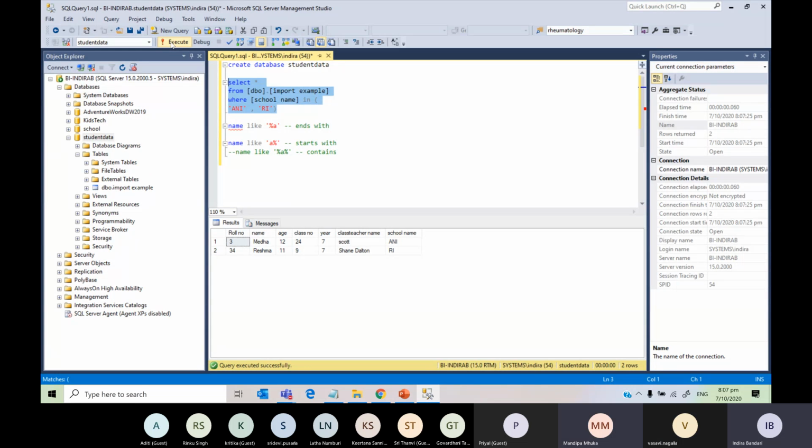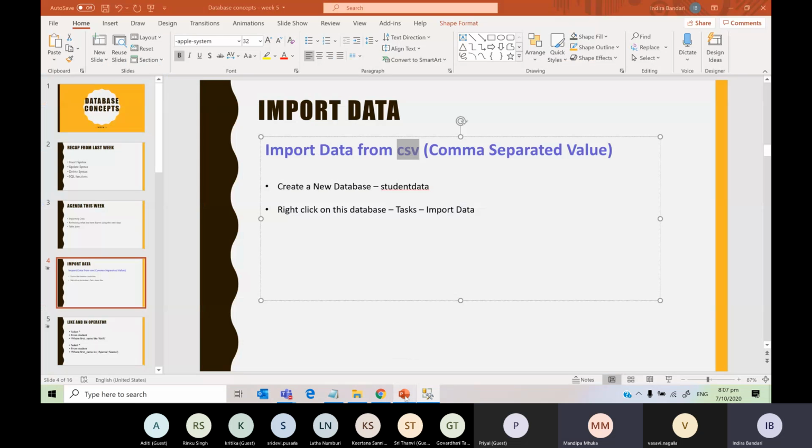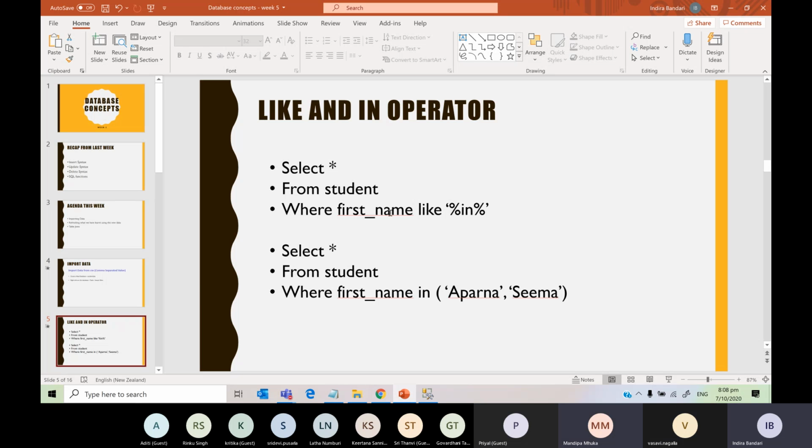So now you know the in operator, right? Understood? Yes. So now you know the syntax to run insert, update, and delete, right? Yes. Okay, so now let's do the next bit. Let's go through the PowerPoint. We have imported the CSV, right? And we have done the like operator and also the in operator.